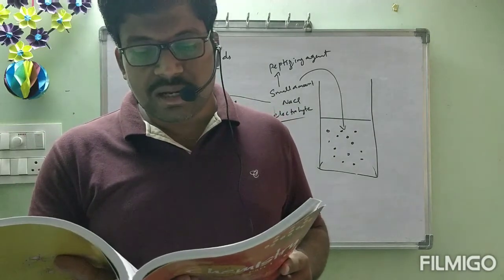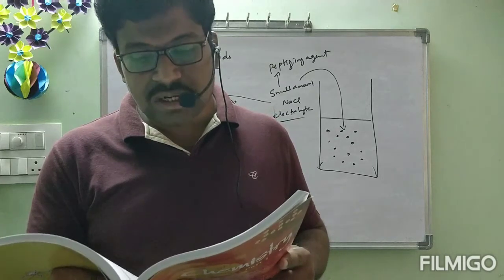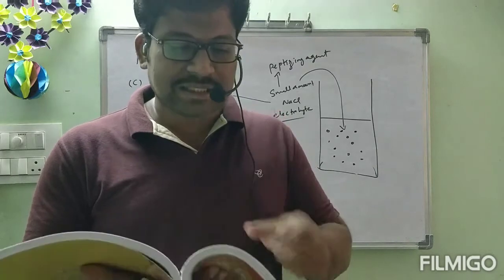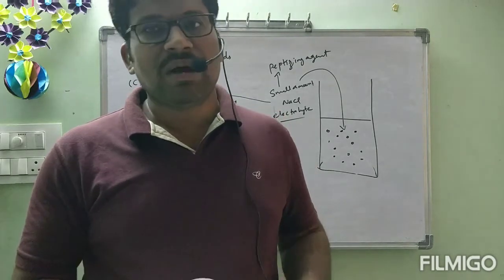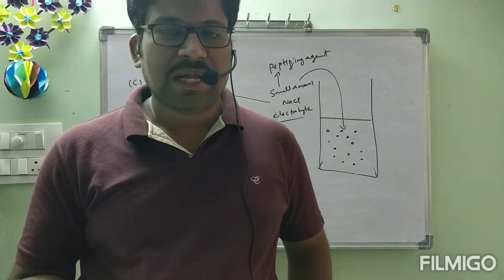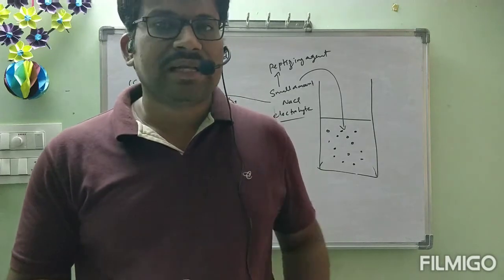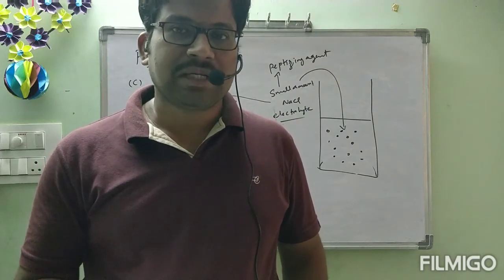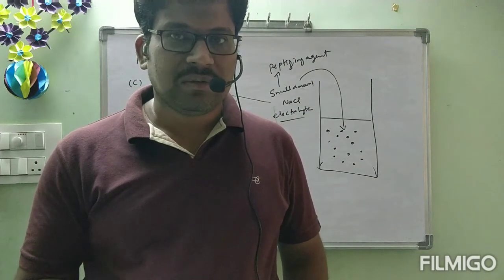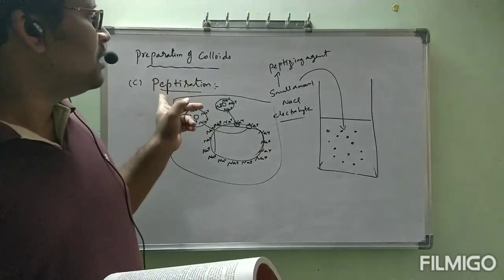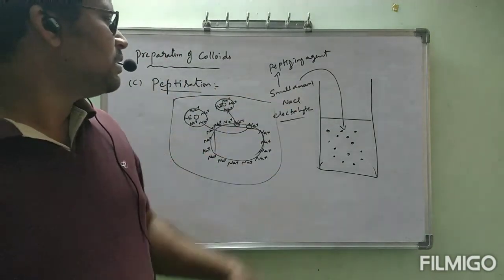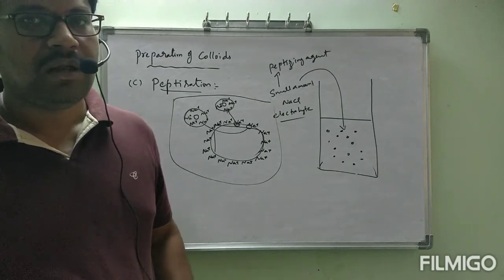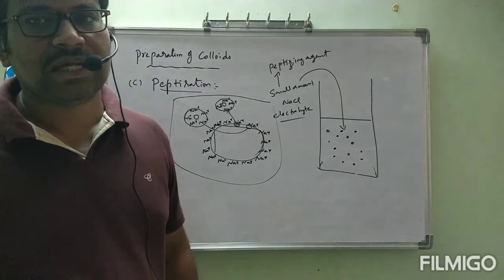You will learn about the phenomenon of development of charge on solid particles and their dispersion in section 4.6 under the heading charge on colloidal particles, in the next coming classes. What about the charge of colloidal solutions? In properties of colloidal solutions we will see. This process is called peptization, and that agent which is added is called peptizing agent. Both the process and the peptizing agent are important.